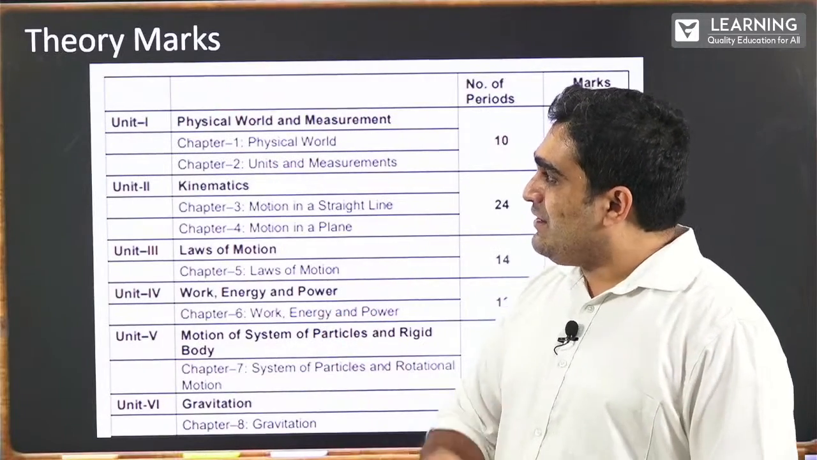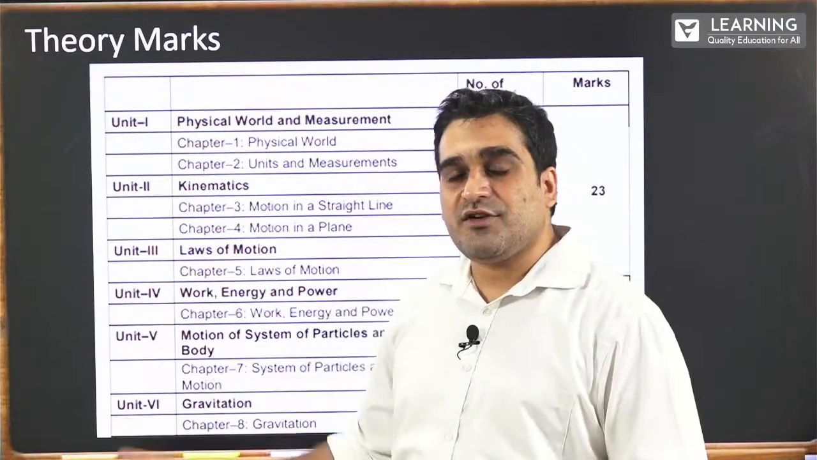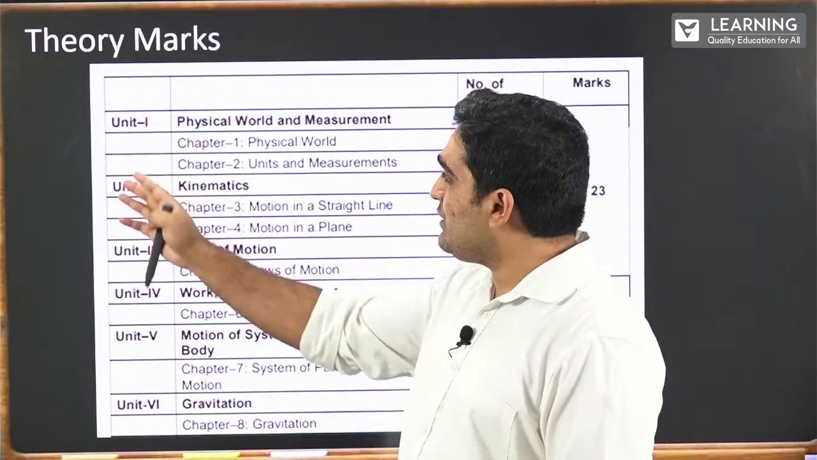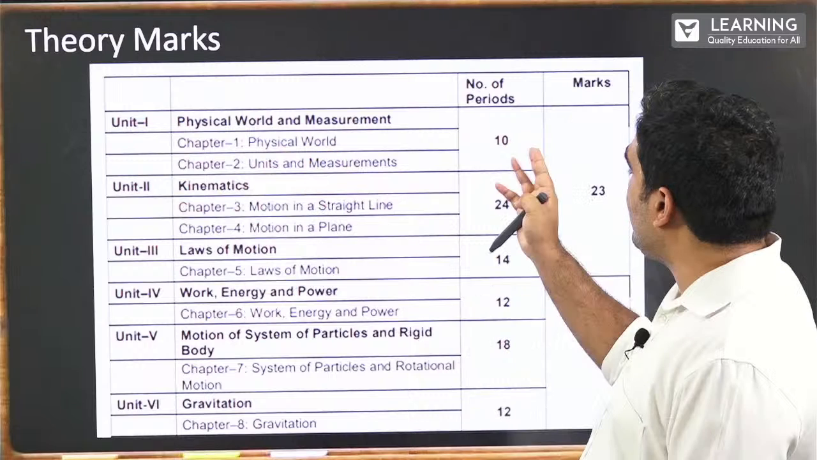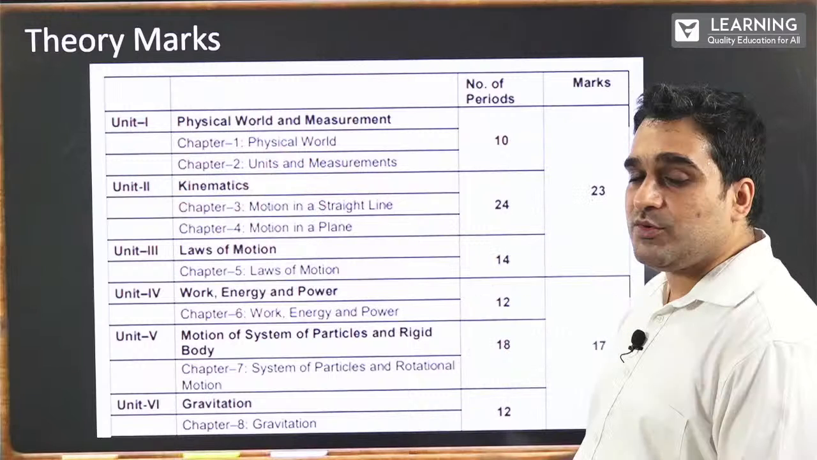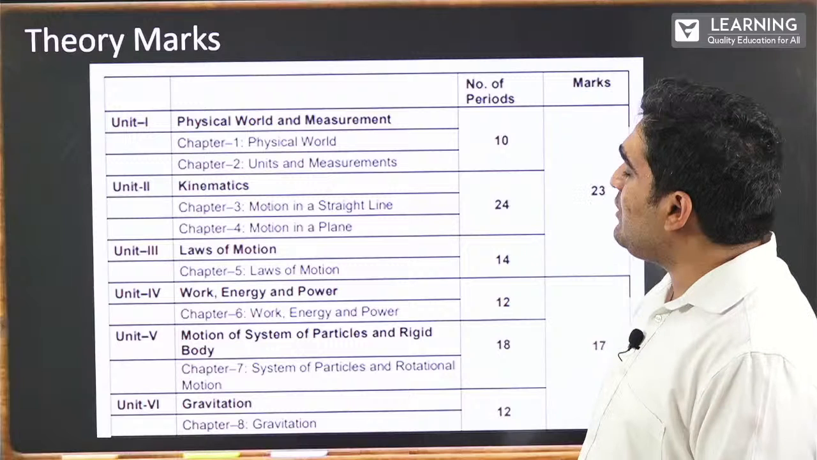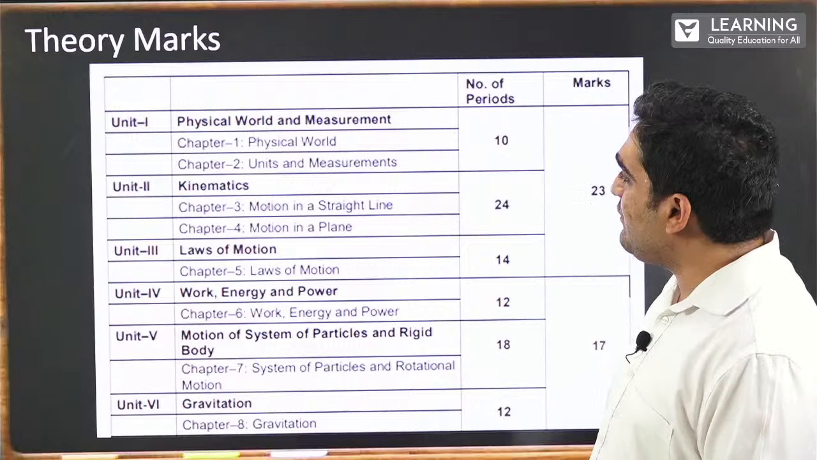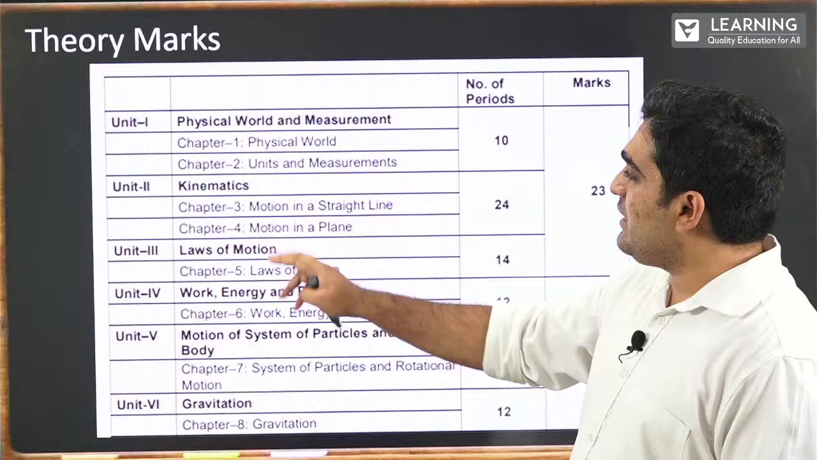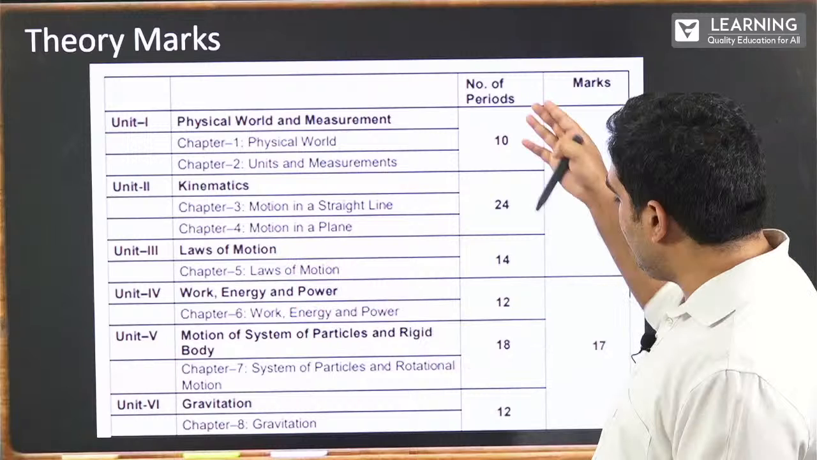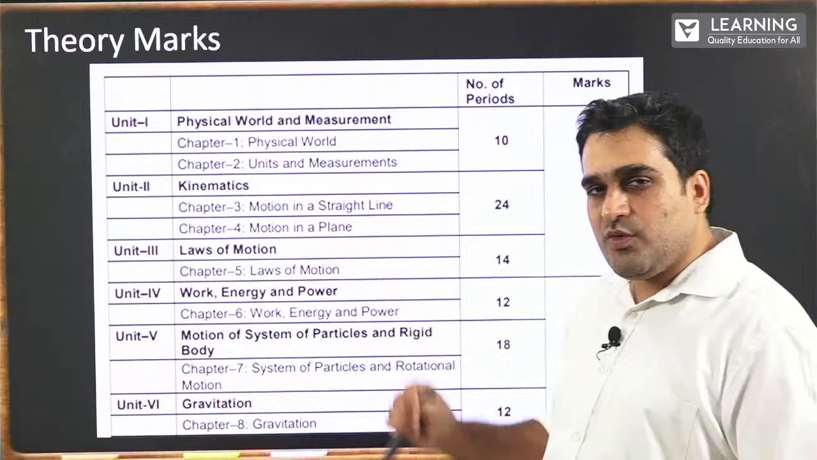Now, for theory marks, in case of your 11th and 12th standard, how much theory marks for each individual chapter and how many periods, how many sessions will we be conducting. For physical world and units and measurement, we have a total of 10 sessions, then kinematics, laws of motion, and the respective sessions. Don't worry about the sessions.